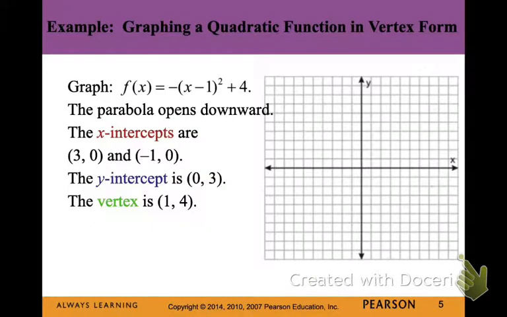So now we have enough points to graph this. We're just going to remember that the parabola opens down and our x-intercepts, y-intercept, and vertex. I always label my scale, and you should too. And so let's plot these points. So I have my two x-intercepts and my vertex, and now I'm going to plot the point (0, 3). Notice I also plotted the point (2, 3).